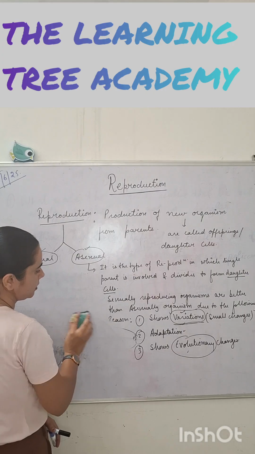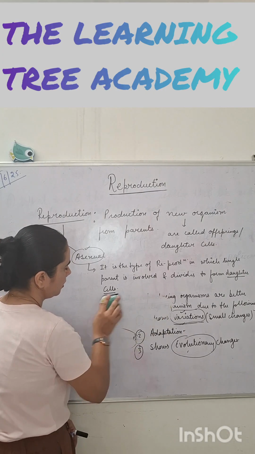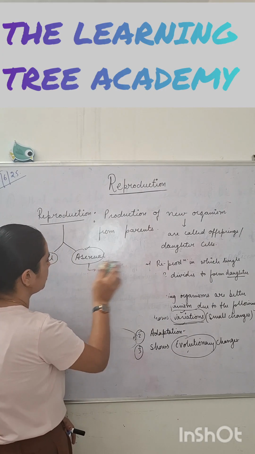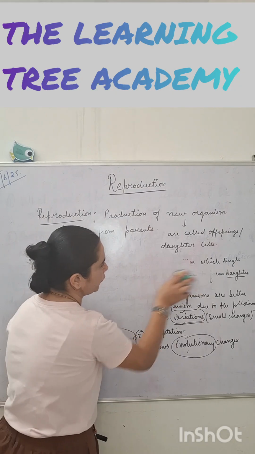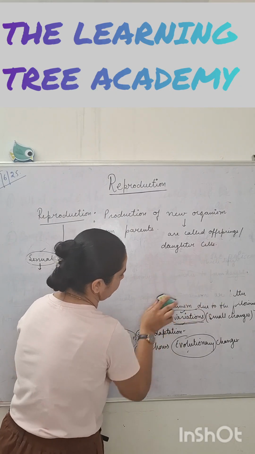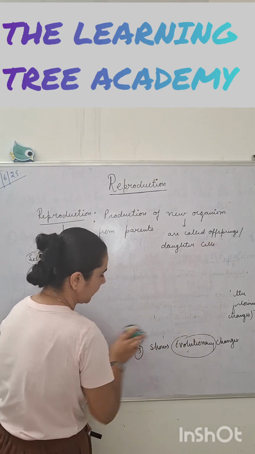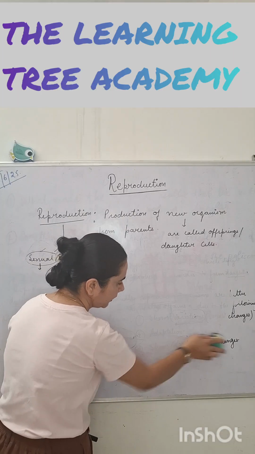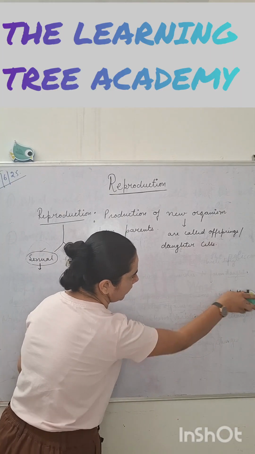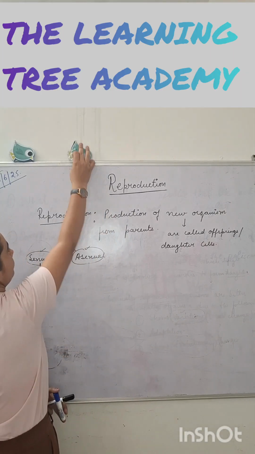Now next is a little bit more about this topic: types of asexual reproduction. First of all, we discuss asexual reproduction in detail, then we come to sexual reproduction in plants and animals.